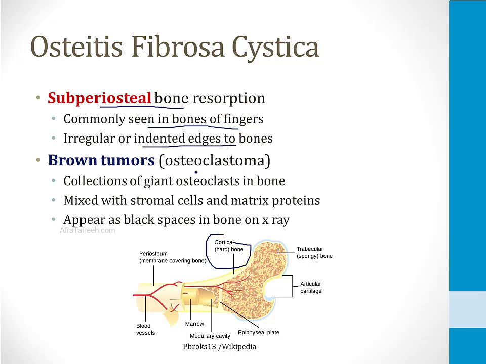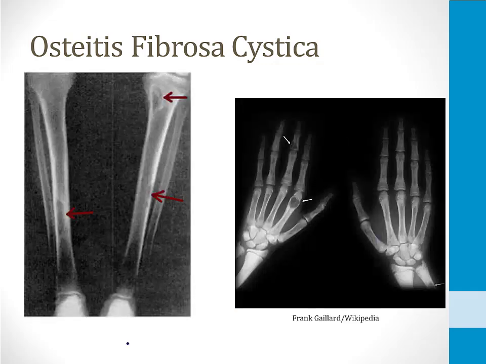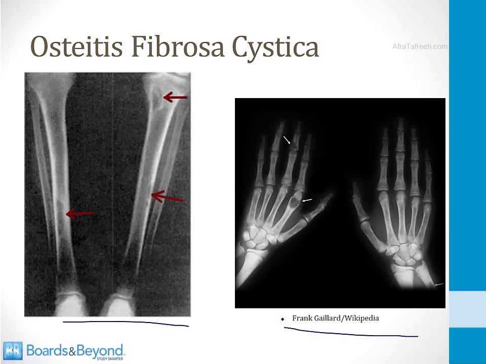Brown tumors are also called osteoclastomas. These are collections of giant osteoclasts in the bone. They're mixed with stromal cells and matrix proteins, and they appear as big black spaces in the bone on X-ray. And shown on this slide are a couple of examples of brown tumors. You can see the red arrows on the left are pointing to black spaces in the long bones. Those are brown tumors. You can also see the white arrows on the right pointing to these big black spaces in the bones of the fingers.